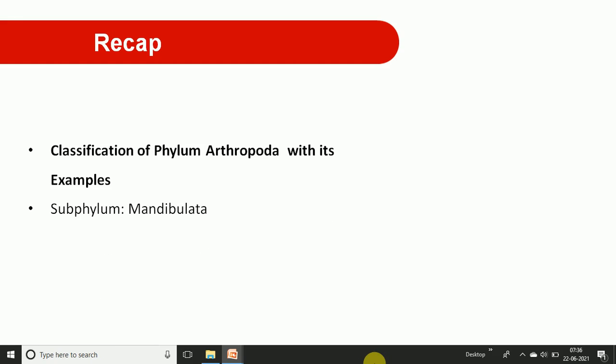In that we specifically discussed the subphylum Mandibulata, which is divided into 3 classes: Crustacea, Myriapoda and Insecta. We discussed all 3 in detail. For Crustacea the examples were prawn and crabs. For Myriapoda we learned 2 examples: Julus or millipede, and Scolopendra or centipede. And for Insecta we discussed detailed general information and the example of the cockroach.